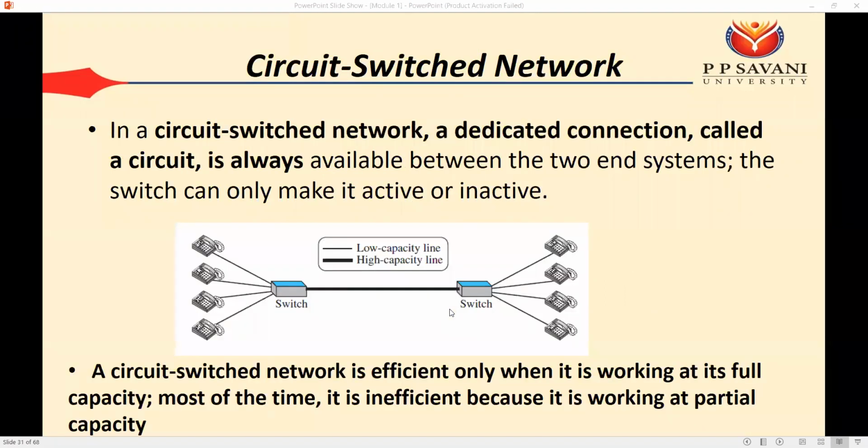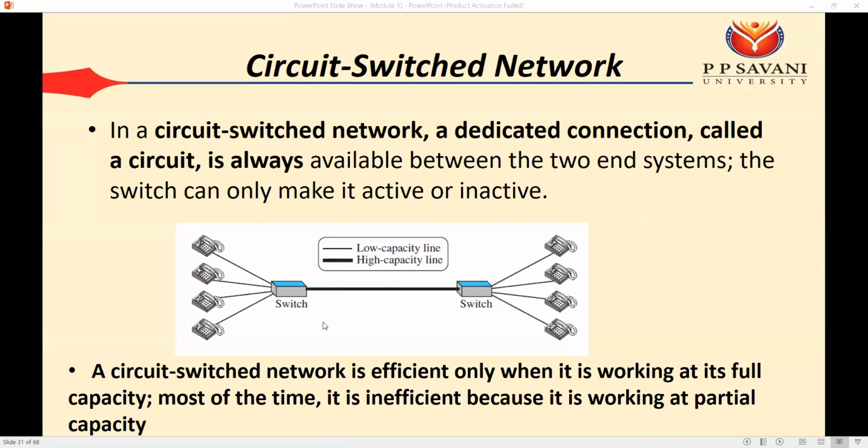Okay. Now what is a circuit switched network? In case of the circuit switched network, there is a dedicated connection called a circuit always available between the two end systems. Okay. So the switch can only make it active or inactive. Okay. For example, this circuit switched network is not currently used, but in the early times when the telephone was used. Okay, there is one disadvantage of circuit switched network. That's why we are not using the circuit switched network. Okay. So here we can say that there is a dedicated link, or dedicated connection, between the two switches, and the switch can either enable or disable.